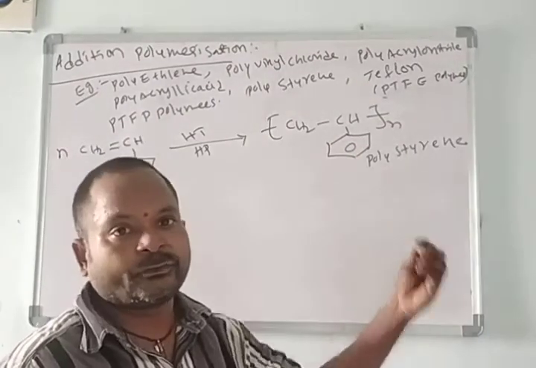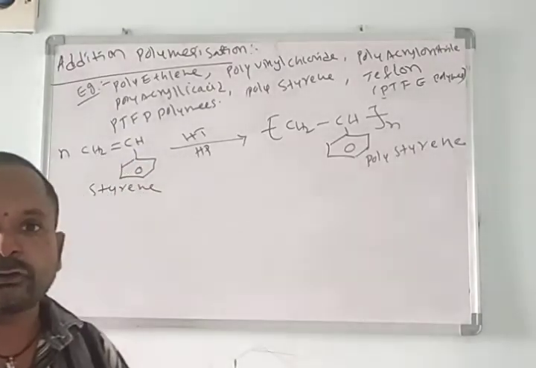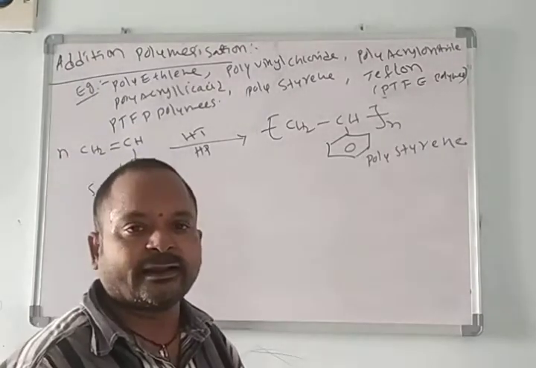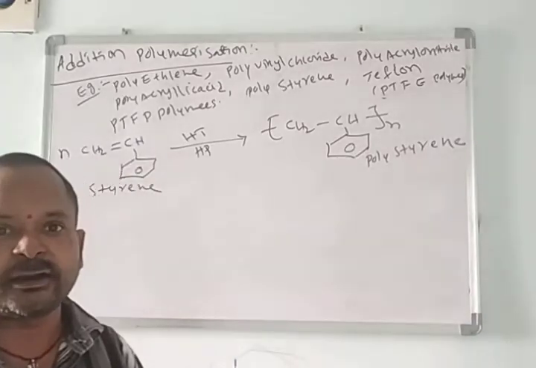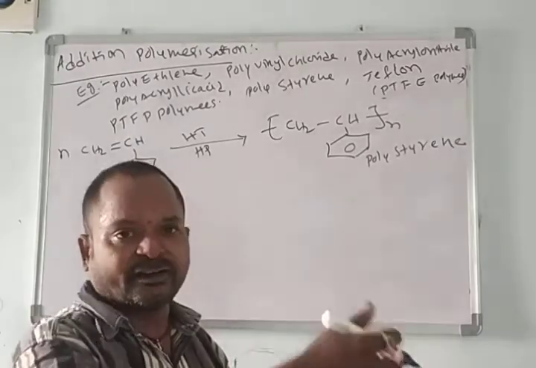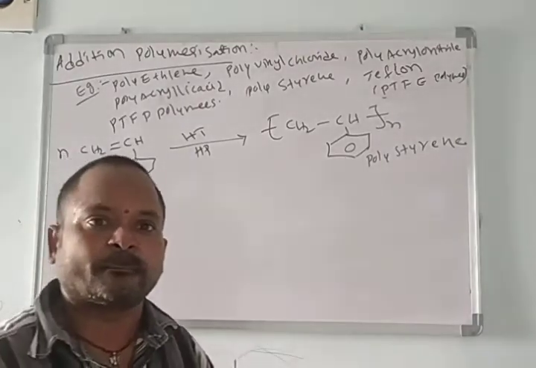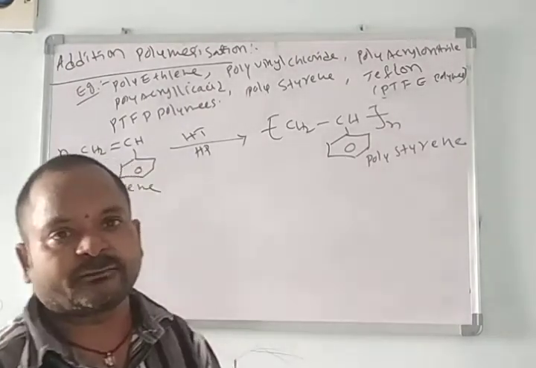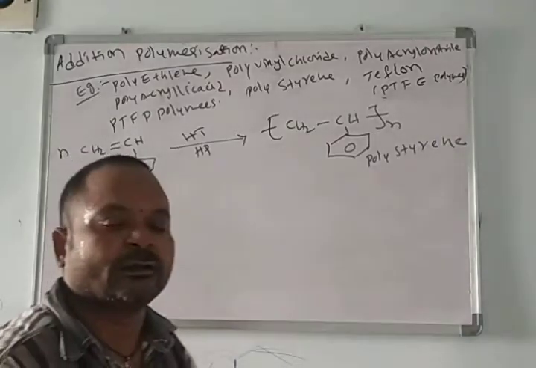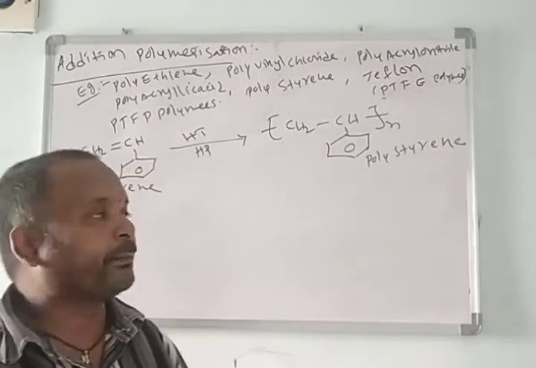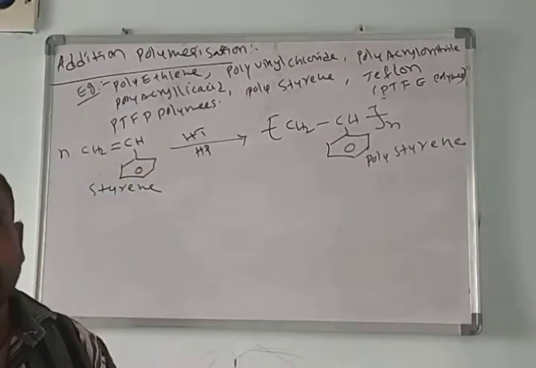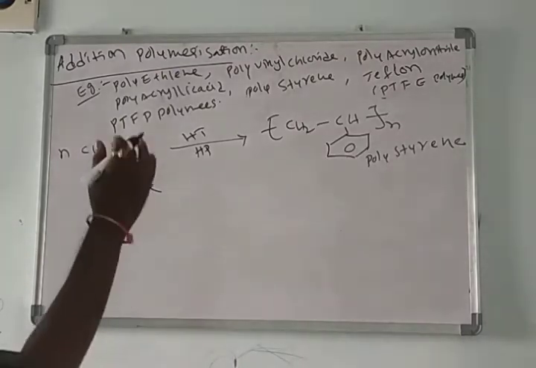It is used in the manufacture of a doctor's stethoscope. And we know about Teflon coating. Nowadays two-wheeler wheels are coated with Teflon. Cooking material, ovens, cooking bowls have Teflon coating. It is an important polymer.